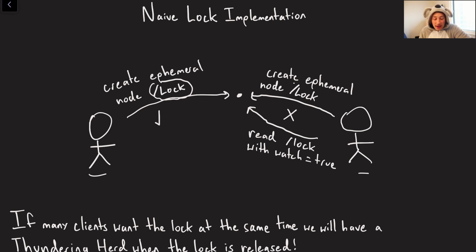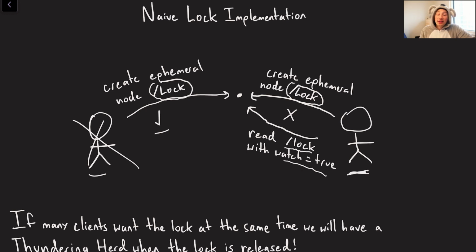And then over here, this client can do the same exact thing. He's also going to try to create an ephemeral node /lock. Obviously, only one of them is going to succeed because they're both doing this around the same time and all writes are ordered. So let's say our client on the left succeeds. Okay, that's fine. I didn't grab the lock for now on the right. But what I will do is read that path for a node that exists, and set a watch on it so that if this guy either goes down or just releases the lock and deletes the node, I know that the lock is now available and I can go ahead and grab it myself on the right.